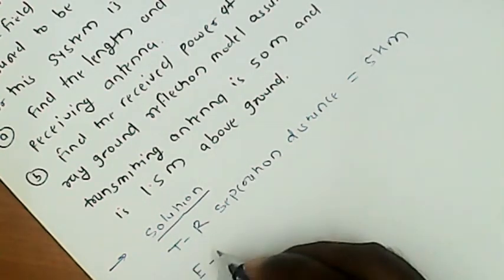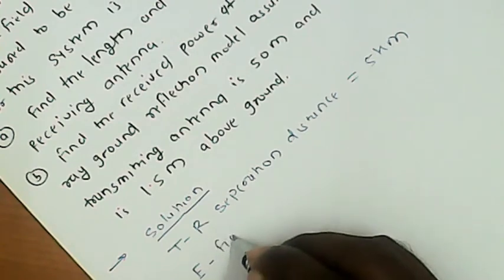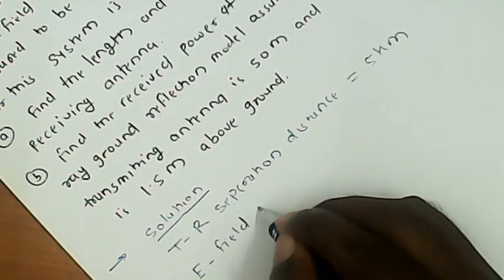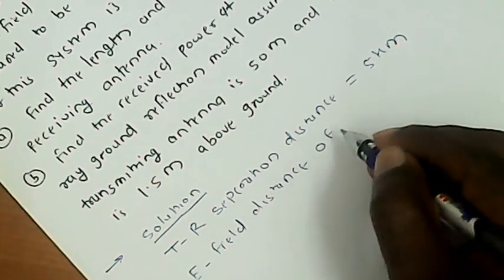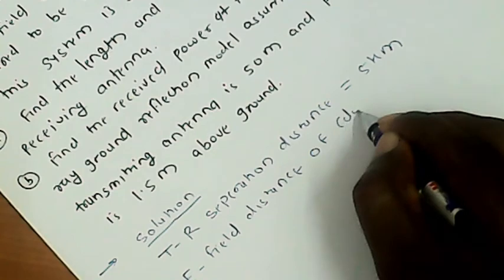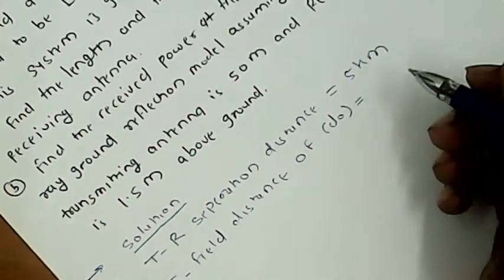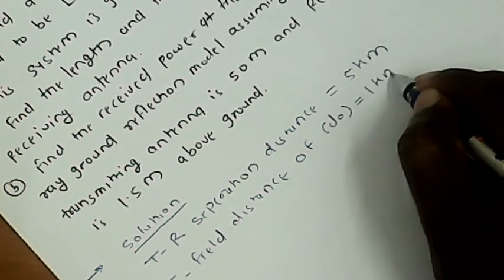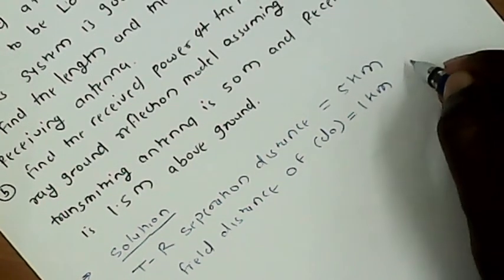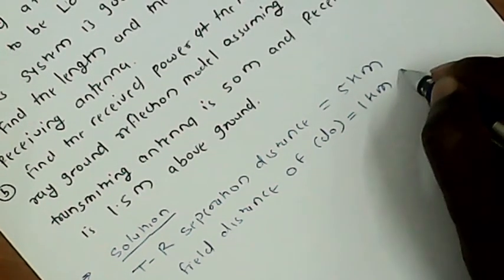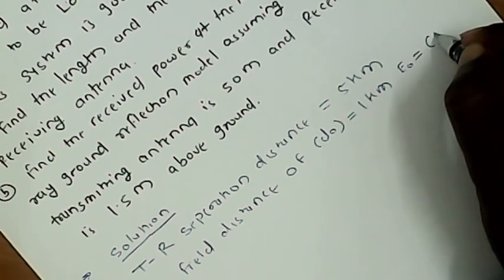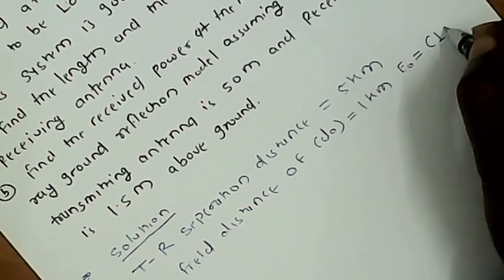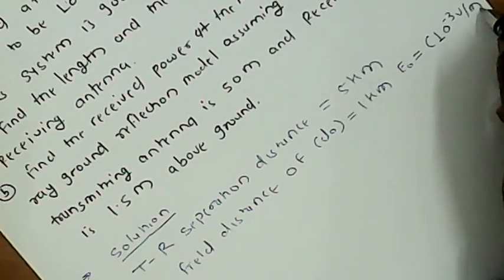Then the E field reference distance D0 is 1 km, and the reference electrical E field E0 is equal to 10 to the power minus 3 volt per meter.